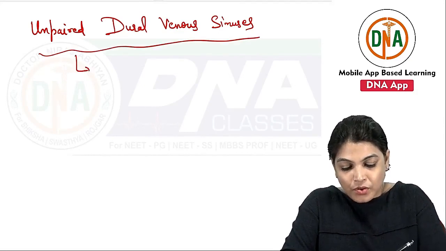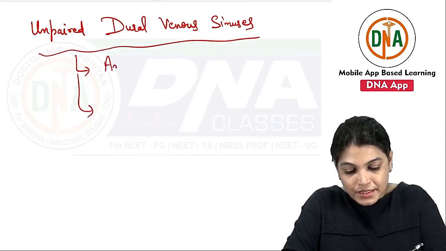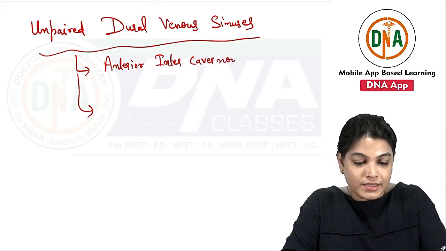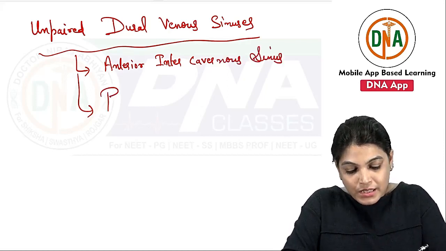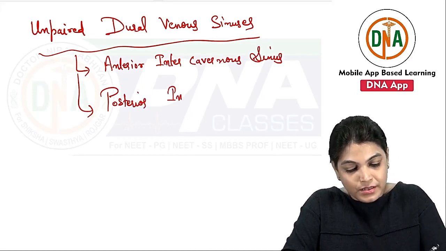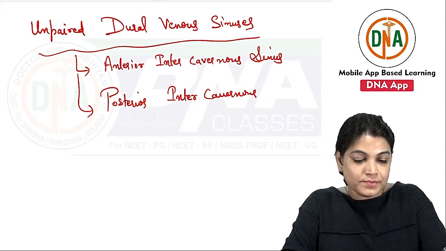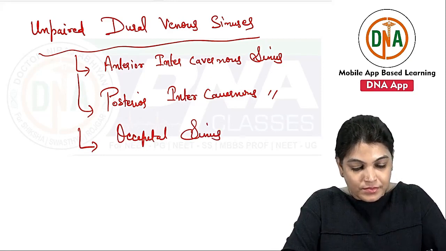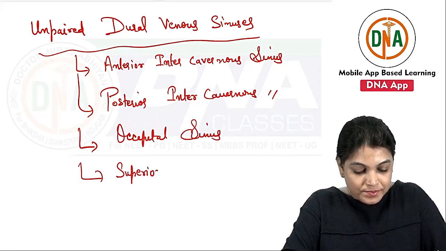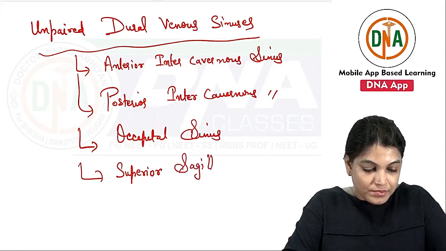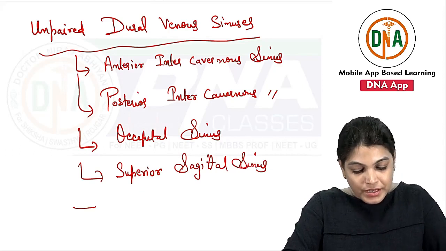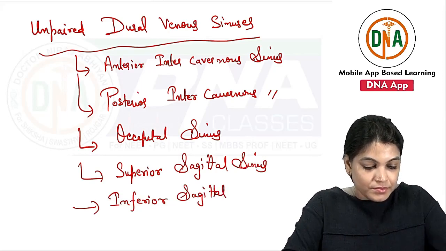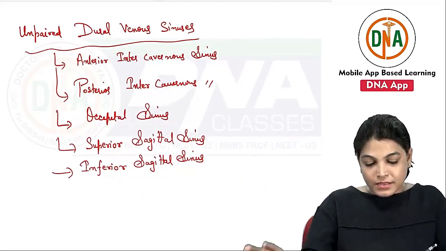The unpaired dural venous sinuses are the following: anterior intercavernous sinus, posterior intercavernous sinus, occipital sinus, superior sagittal sinus, inferior sagittal sinus, and straight sinus.